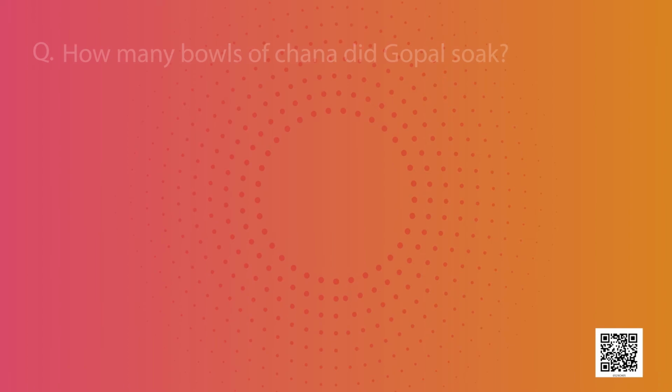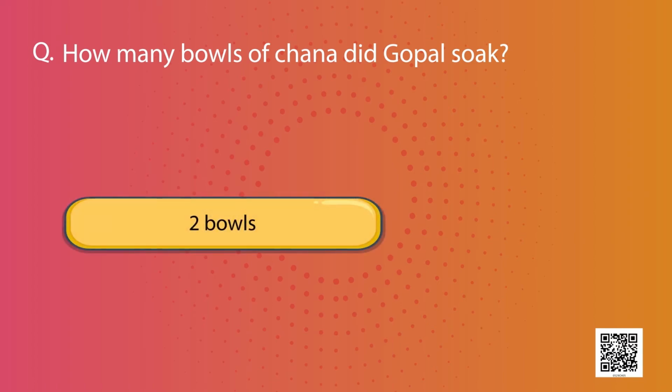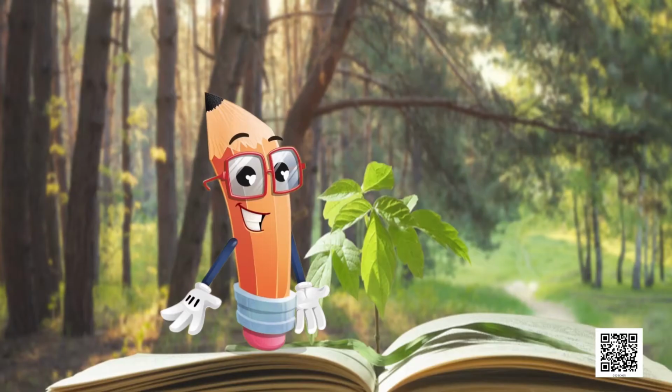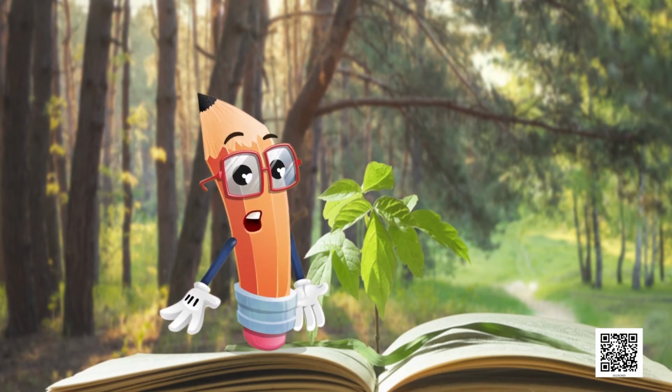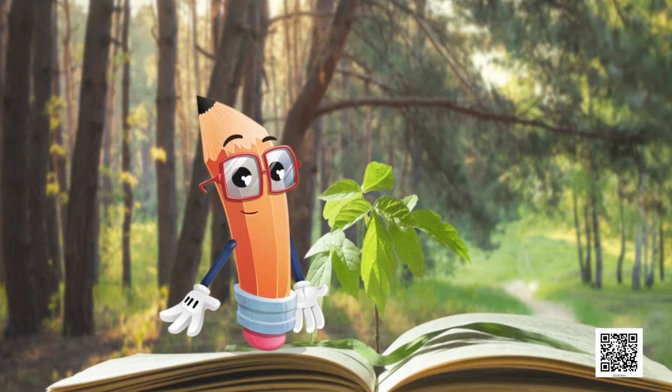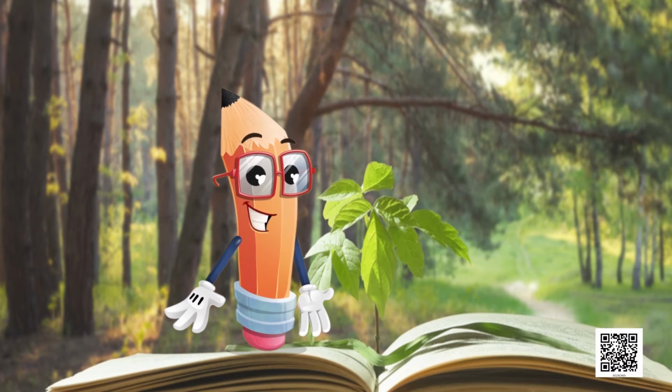Next, how many bowls of chana did Gopal soak? Options are 2 bowls or 4 bowls. What is the correct answer? The correct answer is 4 bowls. So dear students, we have learned that Gopal soaked a great quantity of chanas. So what did his mother do to make sprouts of these extra chanas?